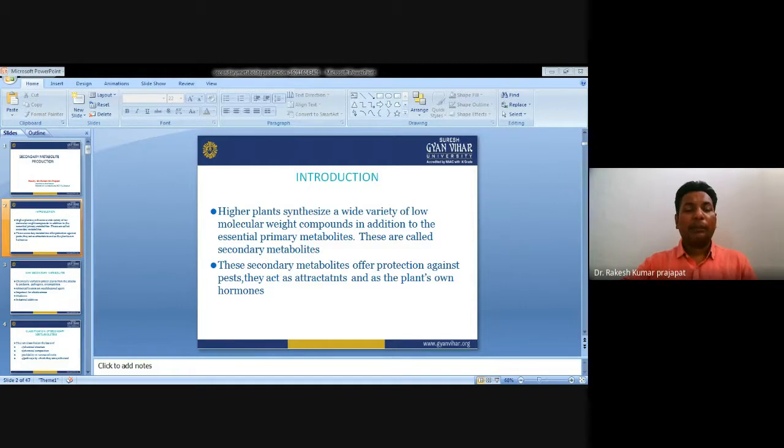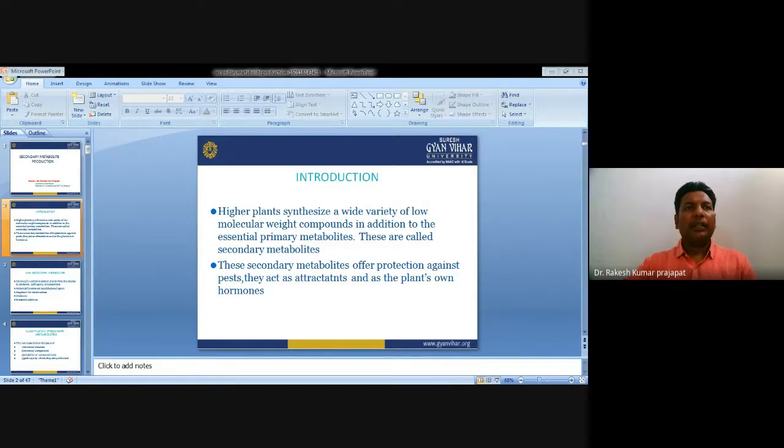Secondary metabolites have an important role in the interactions between plants and their environment. They perform a variety of functions, such as defense against herbivores and pathogens, and protection against UV light.